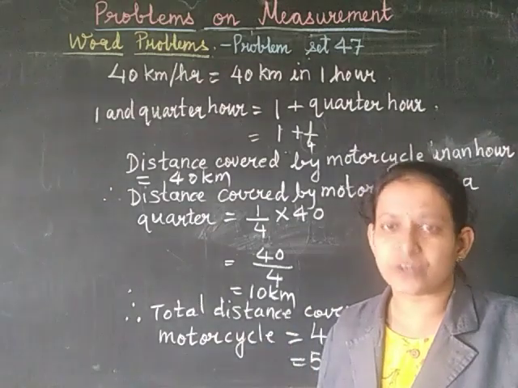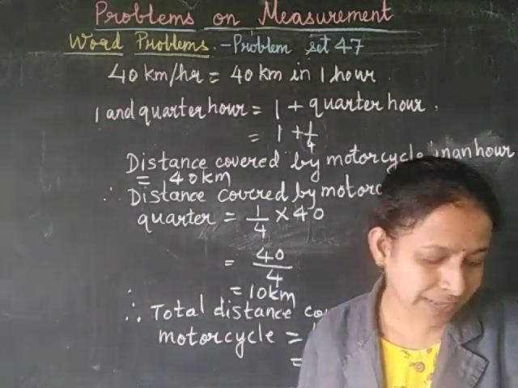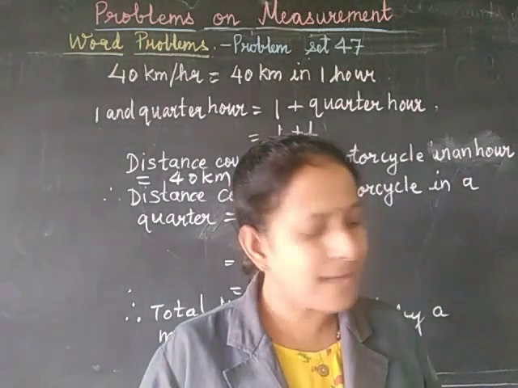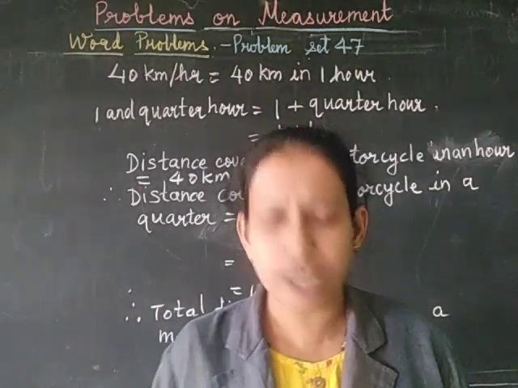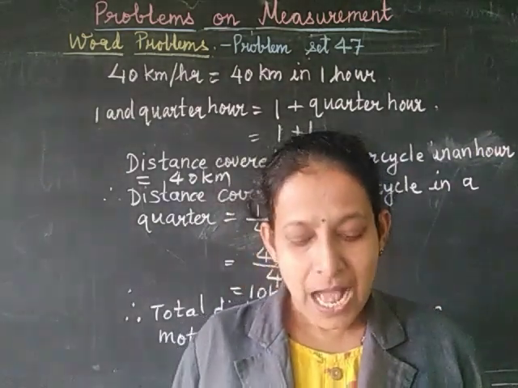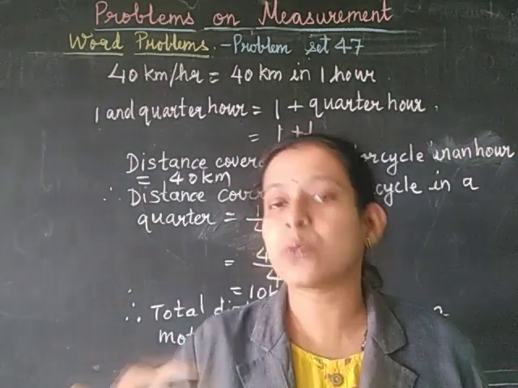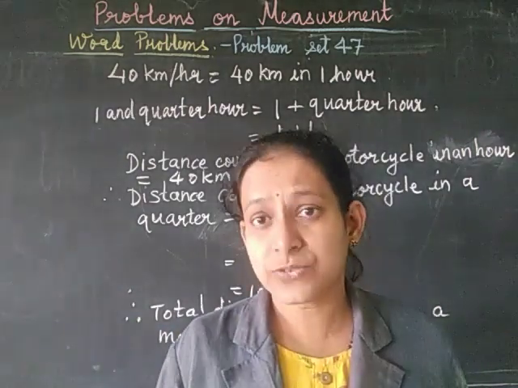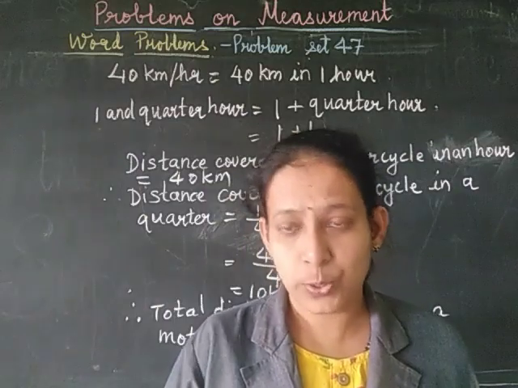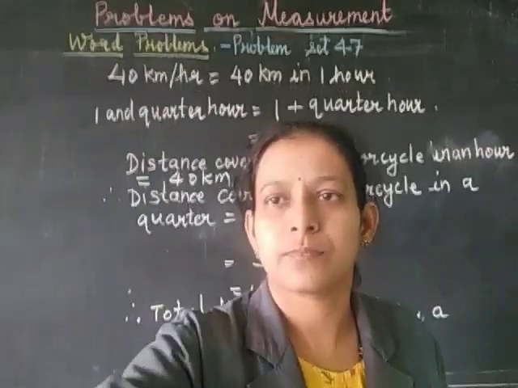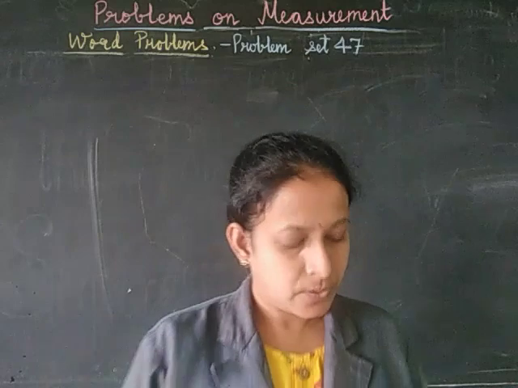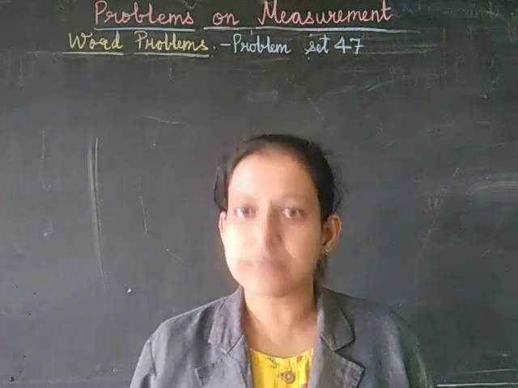Now, let us go for the next question, that is, if a man walks at a speed of 4 kilometers per hour, how far will he travel in 3/4 of an hour? Okay, let's try to solve this problem now. So, what is asked in this question?